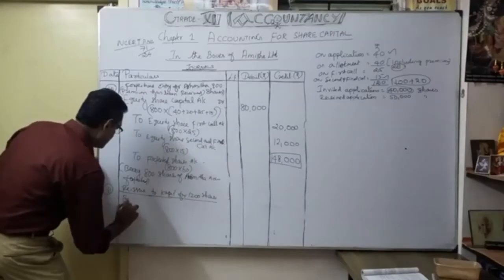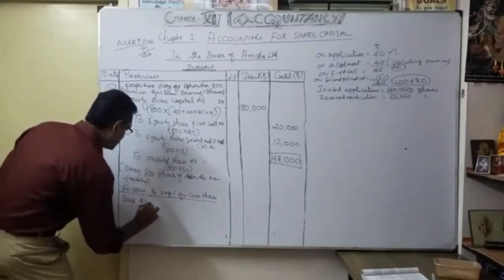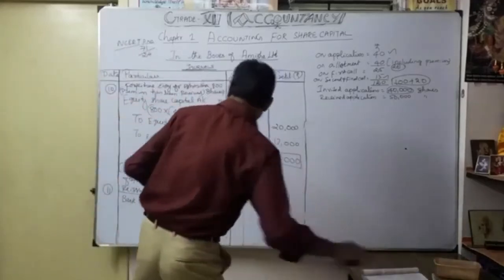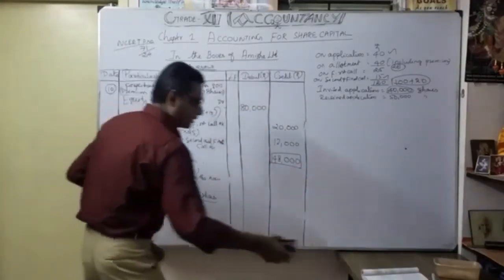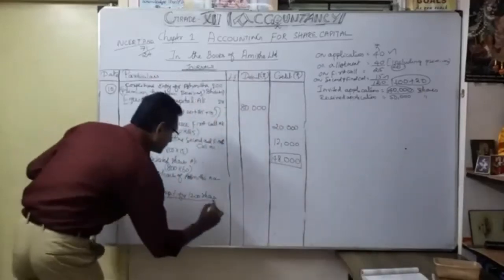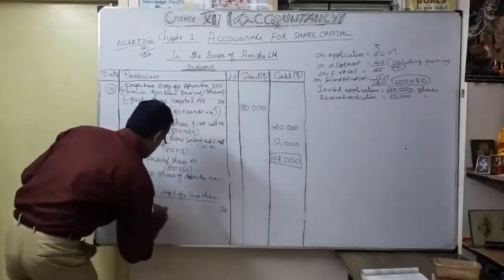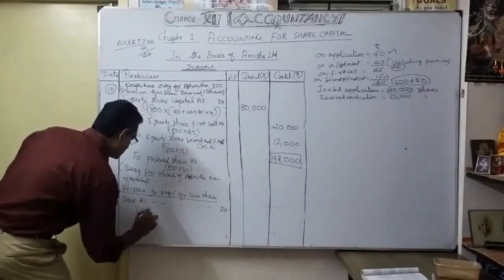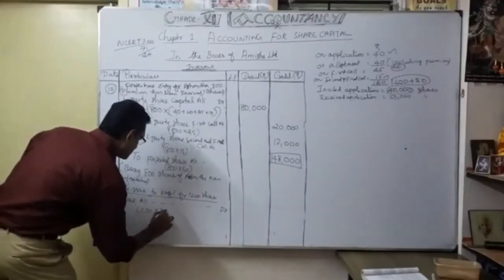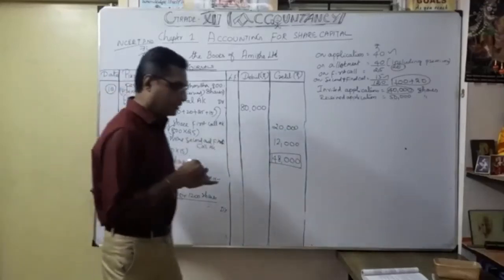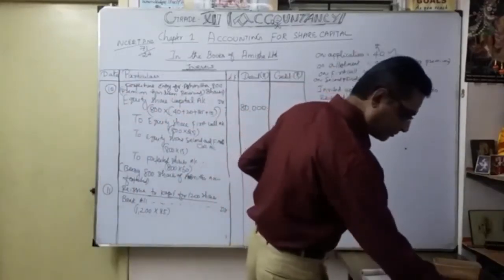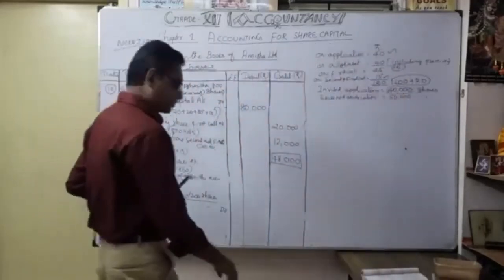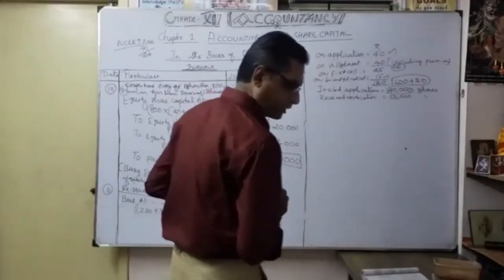What is the entry? Bank account debit. How much? 1,200 into 85. How much will the value come to? It comes to 1,02,000, isn't it?